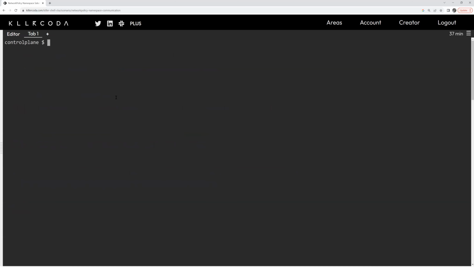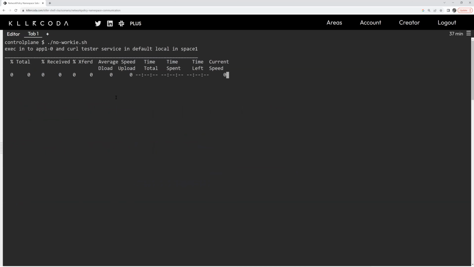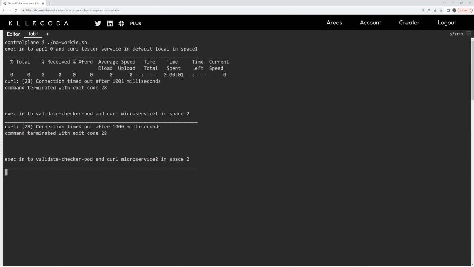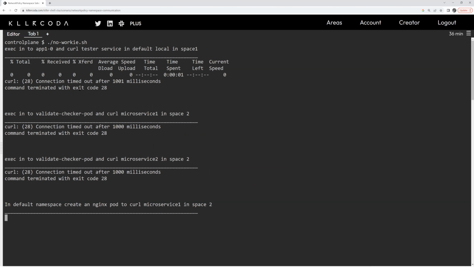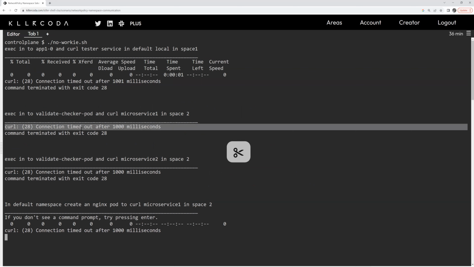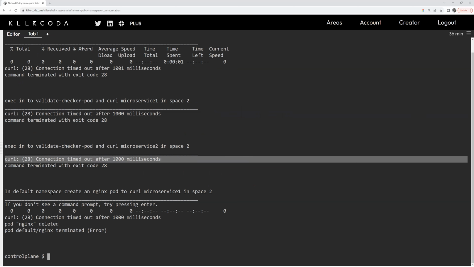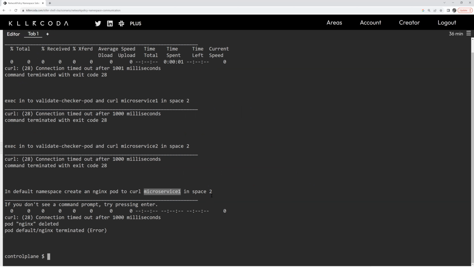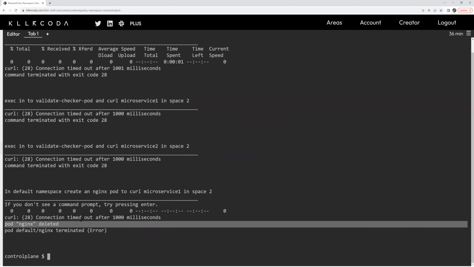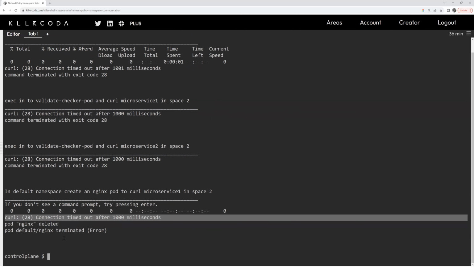So, clear screen, run. No worky. These should take a little bit longer to fail. No big deal. So connection timeout, just not working. Connection timeout again. The last one, create this pod, curl microservice 1 in space 2. It creates the pod, does the thing, and then deletes it, cleans it up on the way out. So basically can't connect, timeout. So that's a good example.